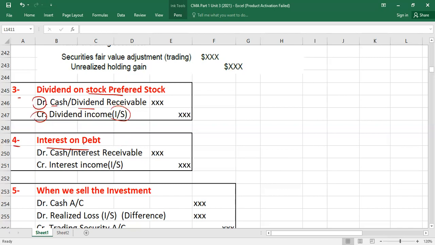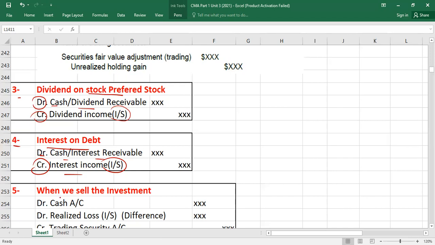Then we have interest on debt. If you have invested in bonds, you might receive interest on that. So debit will again be cash or interest receivable, and credit will be interest income, which will be taken to the income statement. Understood? Same entries, right? Just a slight difference: the fair value adjustment account, we have extra here.